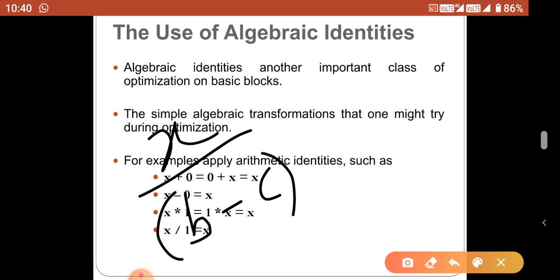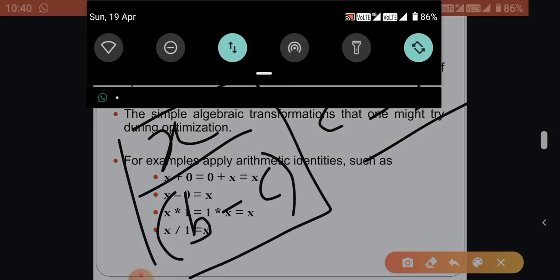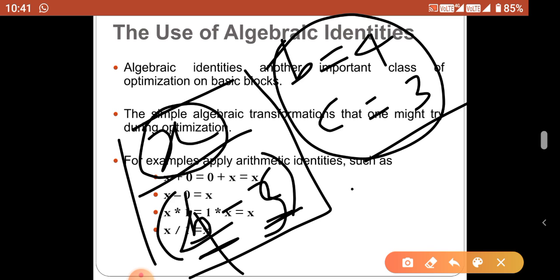Whenever you see an expression like this, you should divide the x value by the value of b minus c. But suppose in your program you have defined, before this expression, the value of b equal to 4 and the value of c equal to 3. So previously we have defined b and c as 4 and 3. When we evaluate this expression, x may be any value. The b value and c value are known, that is 4 minus 3. What is the value? x by 1, that is equal to x. Sometimes we mistakenly do this kind of operation.